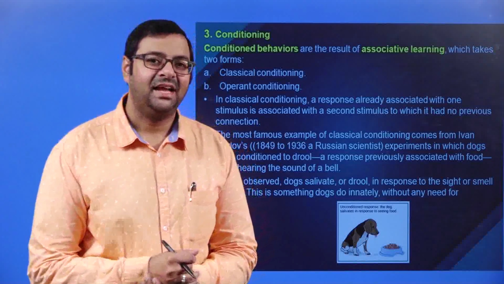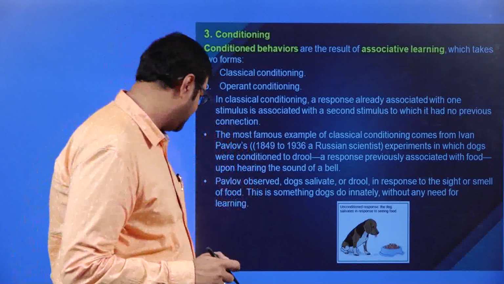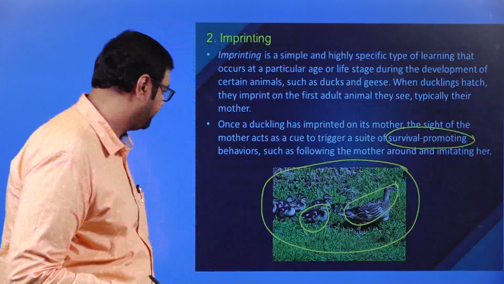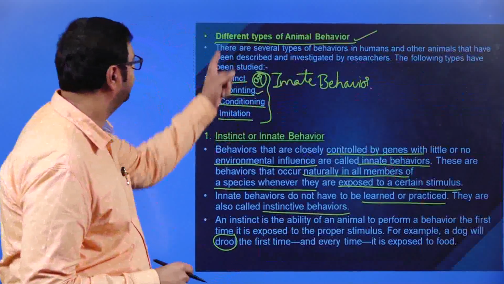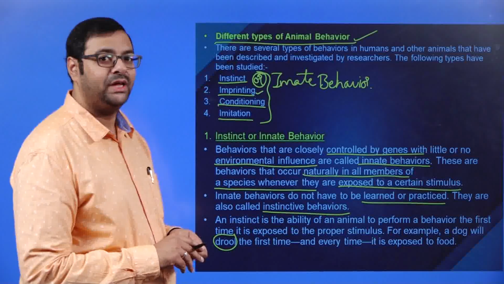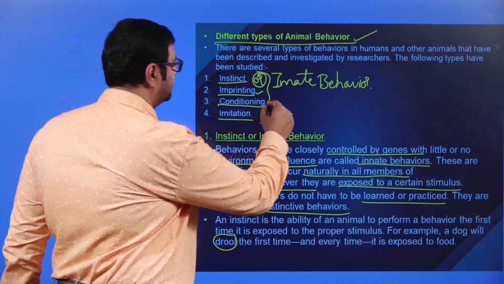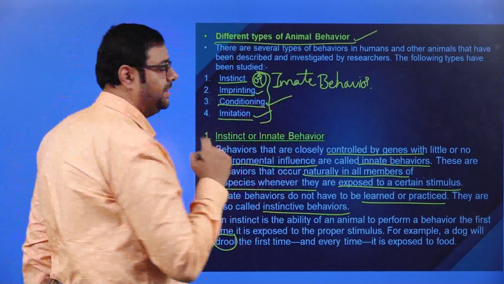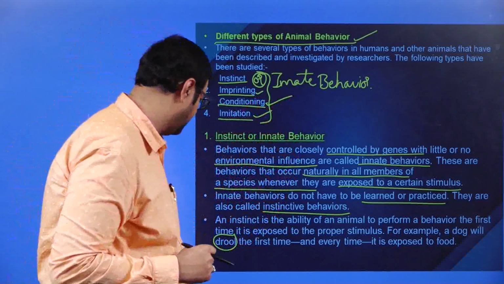Hello children. Now in continuation with the animal behaviors, today we'll be looking at the next two, that is conditioning and imitation. So we'll go to that.